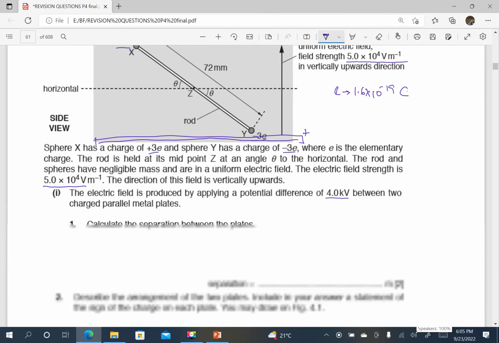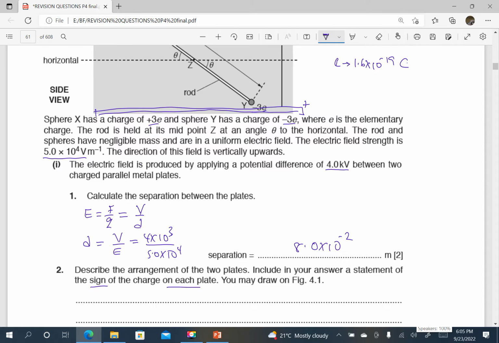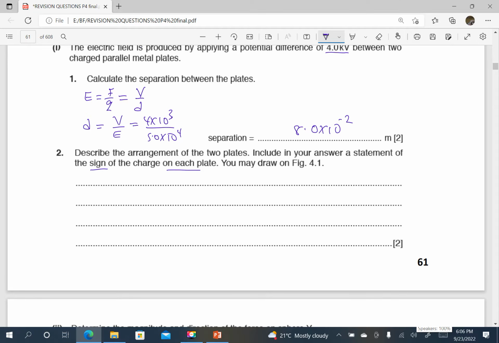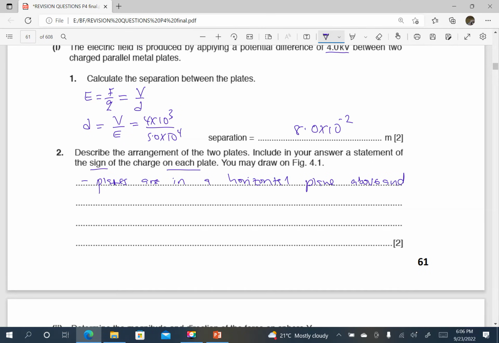Therefore, in our explanation, even drawing on the diagram could be enough to give the examiner the idea that you know what you're dealing with. But if you want to put it in words, we can simply say the plates are in a horizontal plane, above and below the rod, as we have drawn on the diagram.